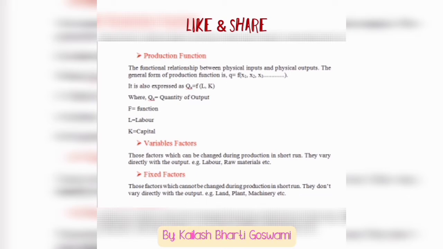The second one is fixed factors, those factors which cannot be changed during production in short run. That means a producer cannot change those factors in short run; they are known as fixed factors. They do not vary directly with the output. That means the fixed factors have no impact on the quantity of output produced. Example, land, plant and machinery.